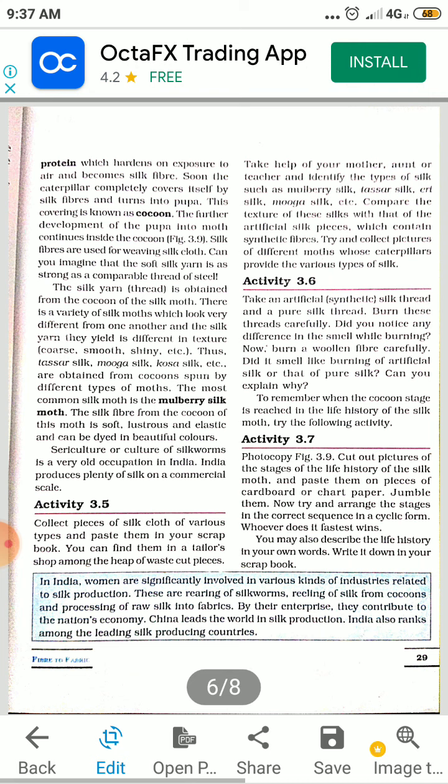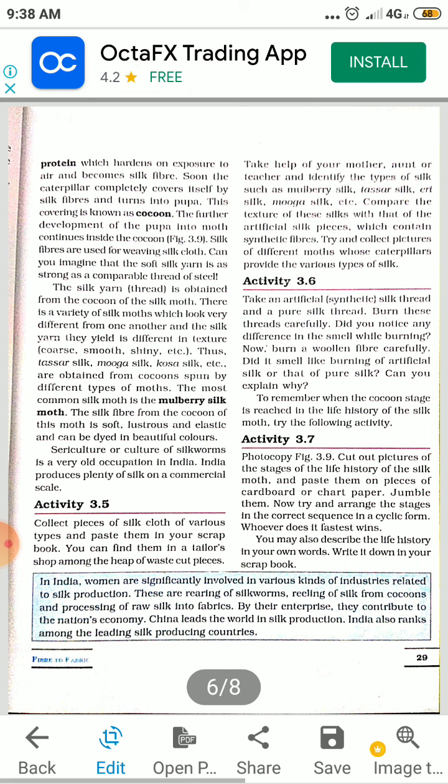The most common silk moth is the mulberry silk moth. The silk fiber from the cocoon of this moth is soft, lustrous (lustrous means shining), and elastic. It can be dyed in beautiful colors. Dyed means given colors. Sericulture, or culture of silkworms, is a very old occupation in India.